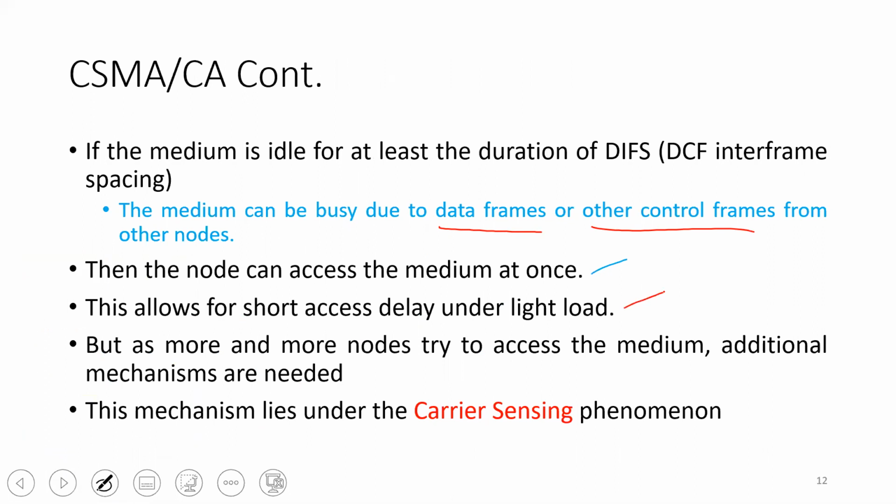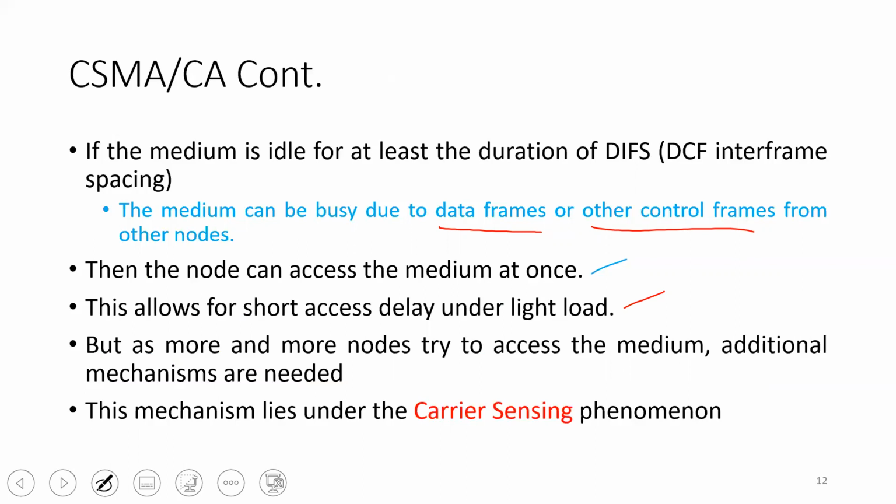Obviously, if the system is under light load, or there are fewer stations in the system, the waiting time for each node will be reduced, and that particular station can send its information immediately after this amount of time.